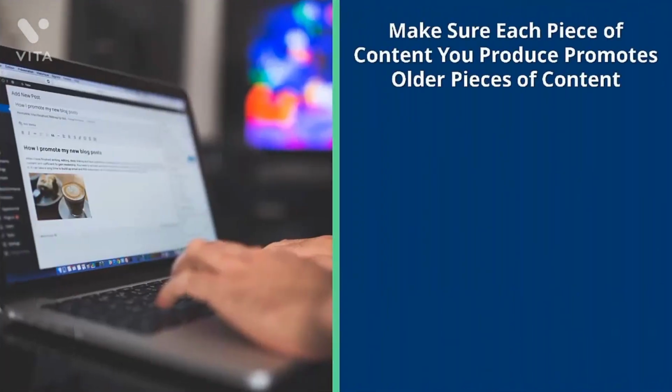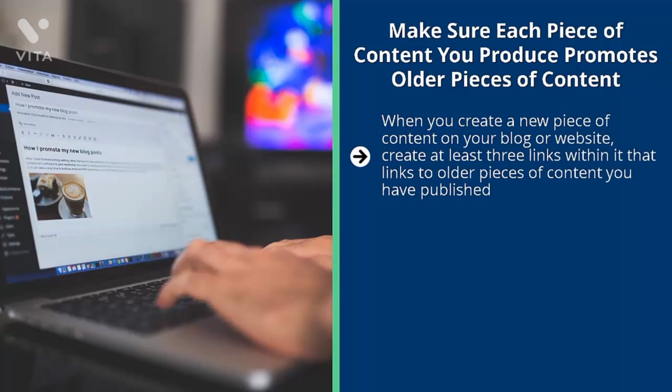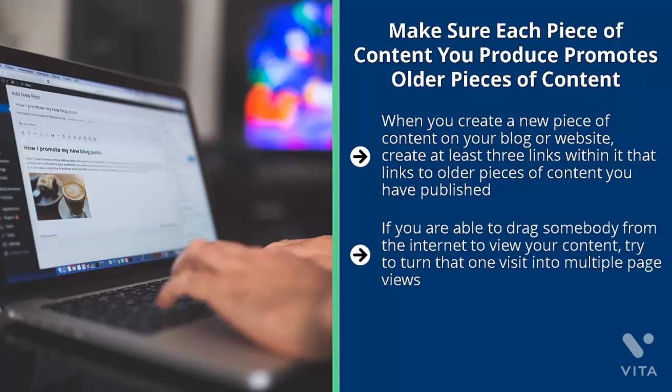Make sure each piece of content you produce promotes older pieces of content. When you create a new piece of content on your blog or website, create at least 3 links within it that link to older pieces of content you have published. Don't waste this opportunity. If you are able to drag anybody from the internet to view your content, try to turn that one visit into multiple page views. You do this by putting text links as well as graphical links in your blog post. Again, the key here is to maximize dwell time.